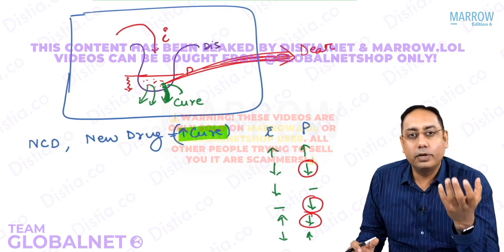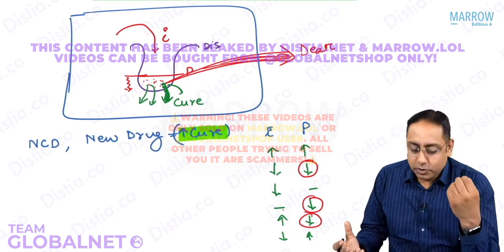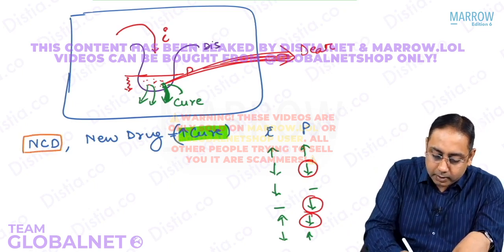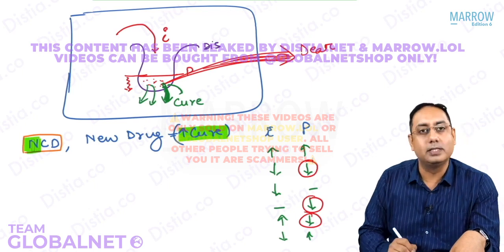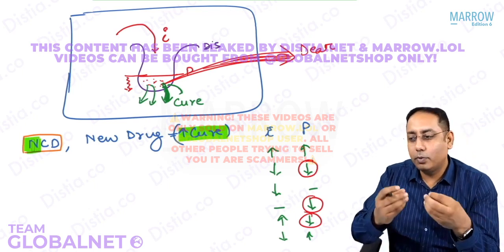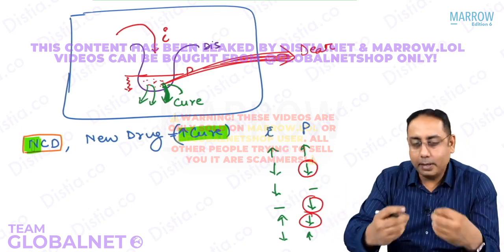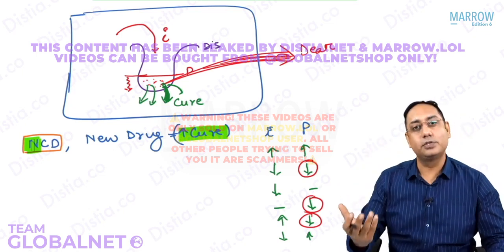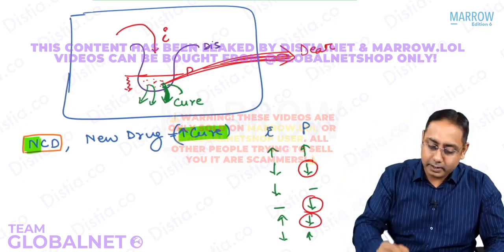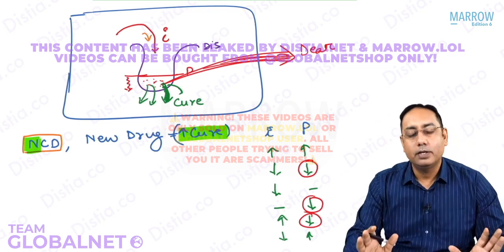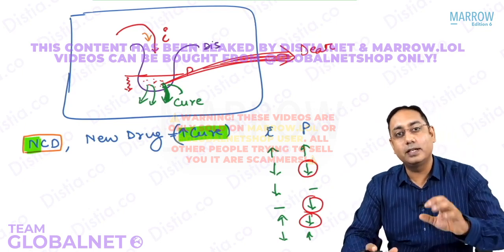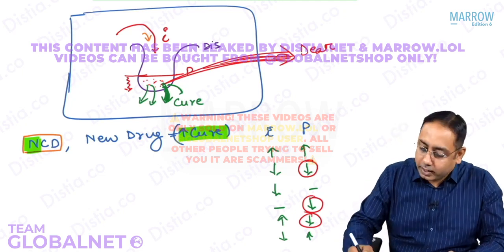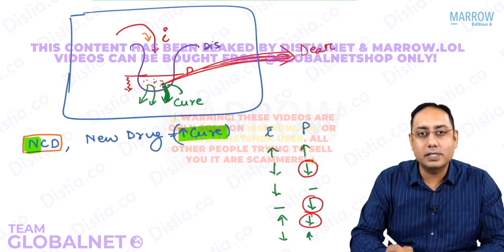So beta, in this condition, what is going to decrease? It is the prevalence which is going to decrease. So now you focus your mind over here on what type of disease you are tackling. The question is saying it is a non-communicable disease. So if I say that you are going to treat a lot of cancers, diabetes mellitus, coronary artery disease, will it stop people from getting cancer? Answer is no. So whatever incidence God has made will keep on happening. So that means in a non-communicable disease, the incidence will not change, right? In a communicable disease, the incidence will change. So that is what your understanding should be. So what is the best answer over here?